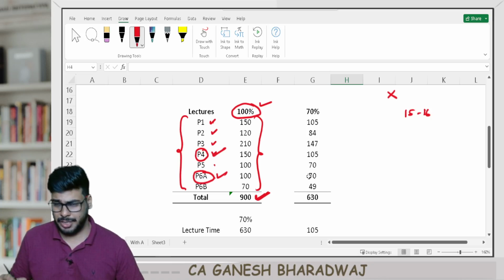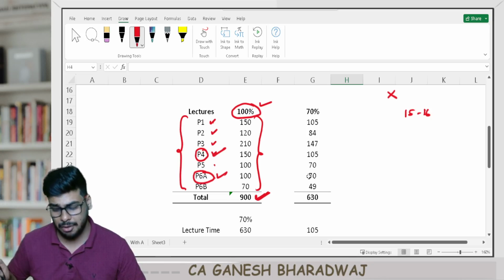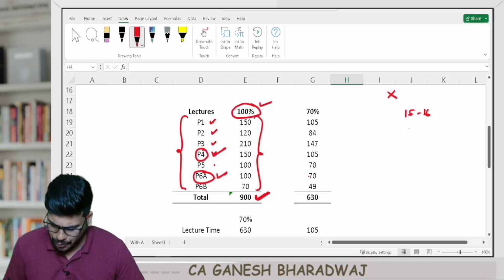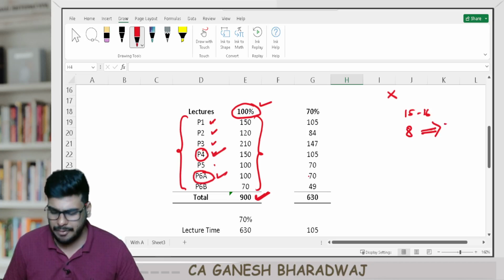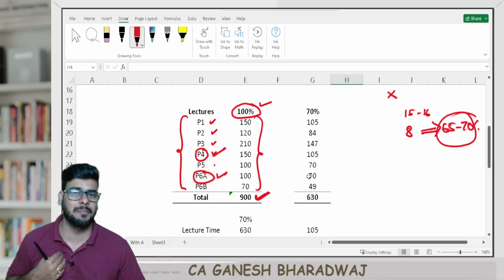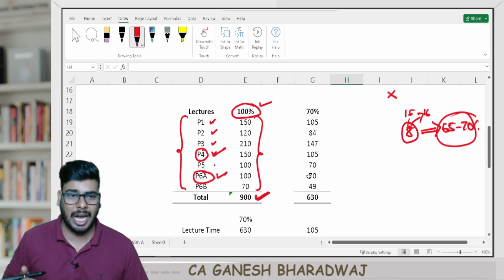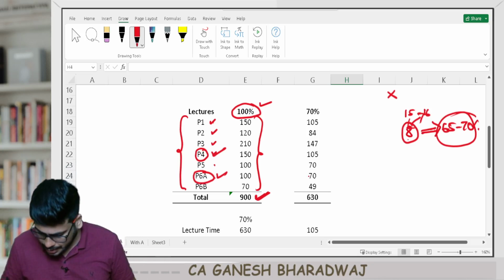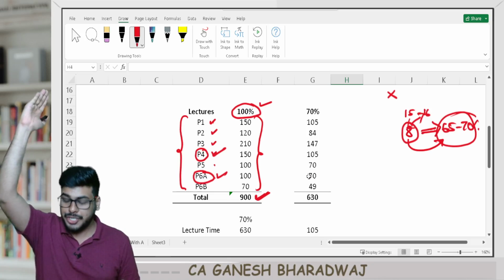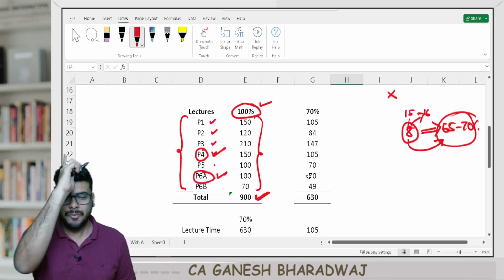I will be releasing a video on that, a separate video for costing and FM. If you just cover about 8 chapters, this will contribute to about 65 to 70% of your weightage in your exam paper. Now remember, sir, I have covered only 8 out of 16 chapters, which means I have covered only half the syllabus. Don't look at quantity, look at the quality. These 8 chapters can contribute to about 65 to 70%, at times even 80% of the syllabus. Nothing like it. First focus on that.